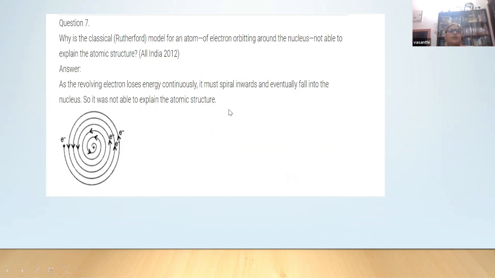So as the revolving electron loses energy continuously, it may spiral inward and eventually fall into the nucleus. So it was not able to explain the stability of the atom, not the atomic structure, but the stability of the atom.